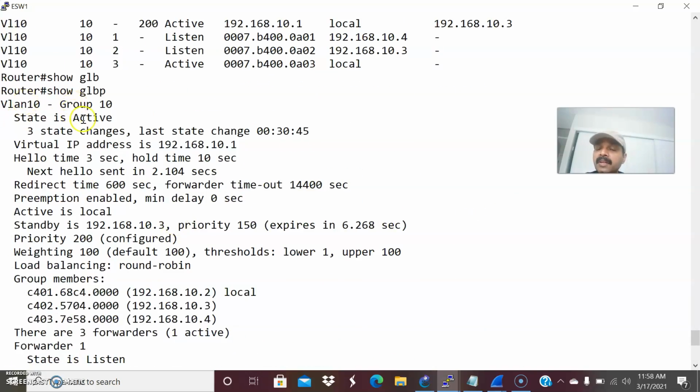So now you can see this is selected as the primary virtual gateway, and this is the VIP IP. Hello timer is 3 seconds and hold down timer is 10 seconds. So you can see the standby IP is 10.3, right? That is the standby, 10.3 is the secondary AVG, and the priority is 150.